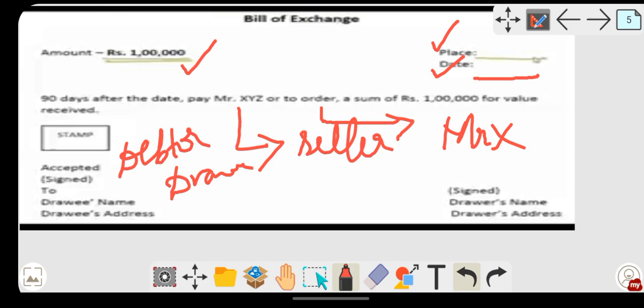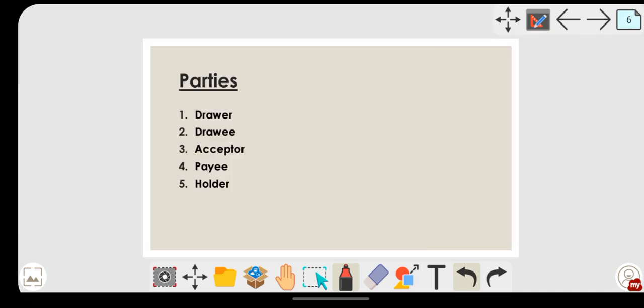In simple words, you can also call him the buyer. So here the buyer has to accept this particular bill of exchange, and he has to write accepted and put his signature, that he has accepted this bill of exchange. Then, to drawee's name, who is the drawee over here, that is the buyer, and the drawee's address is to be written. Is that clear?